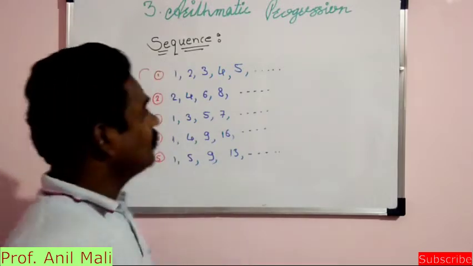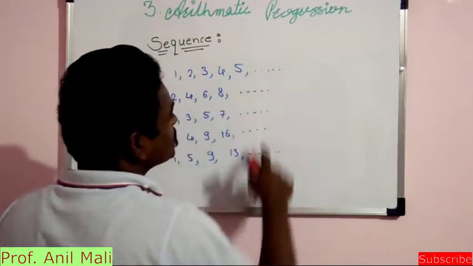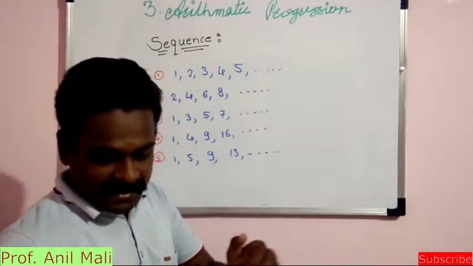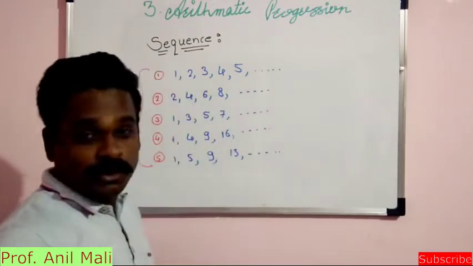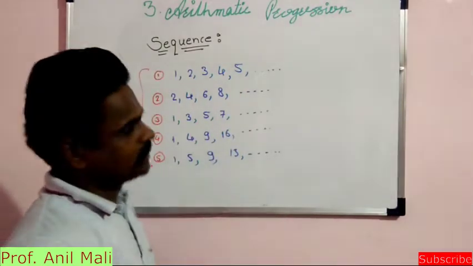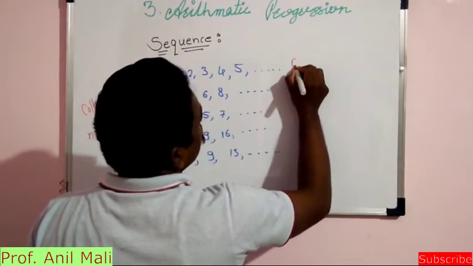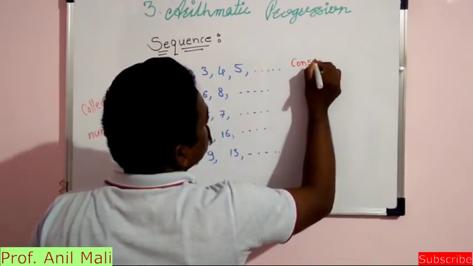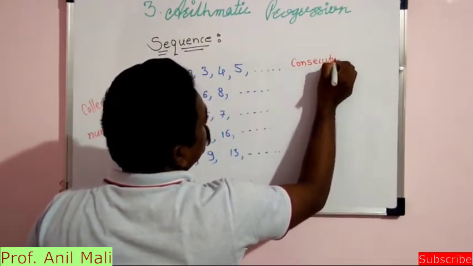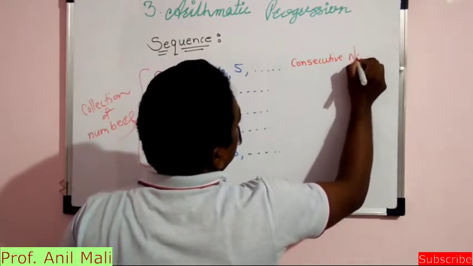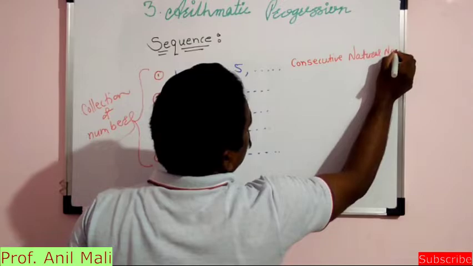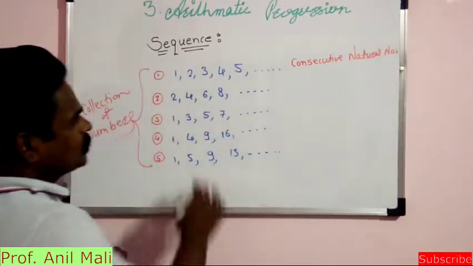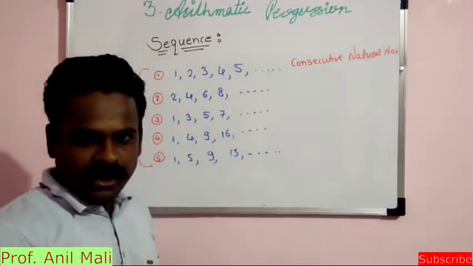You can easily find it, because all these are consecutive natural numbers.